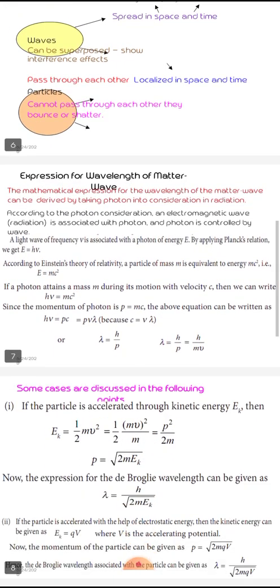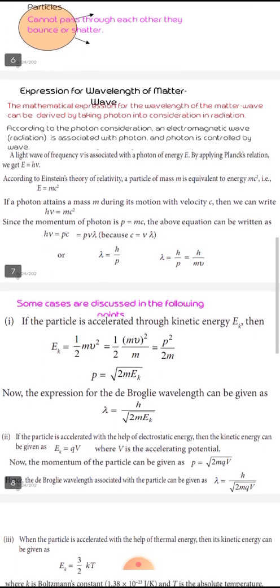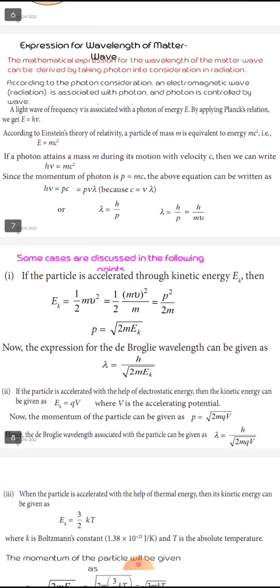Next, the expression for the wavelength of a matter wave. We know that Einstein's equation is E equals mc square and Planck's equation is E equals h mu. By equating these two, h mu equals mc square, h mu equals pc, and lambda equals h by p.